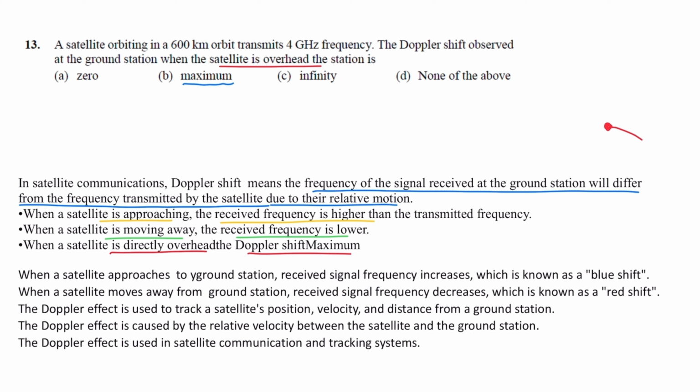When it is leaving, the Doppler frequency decreases. So the correct option is B.